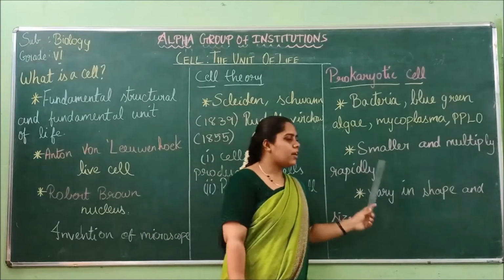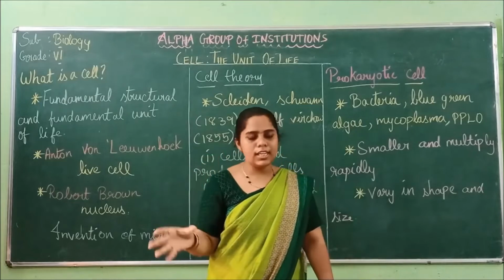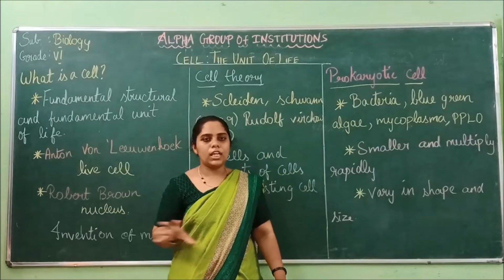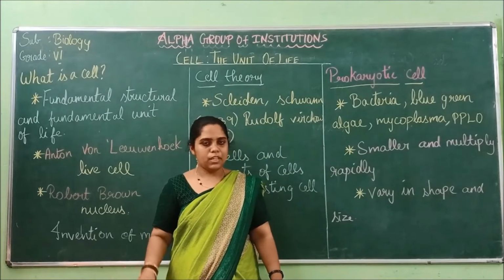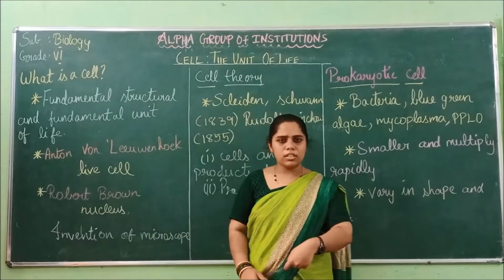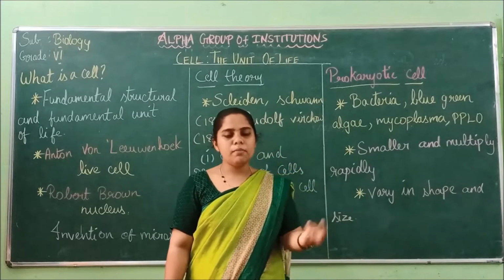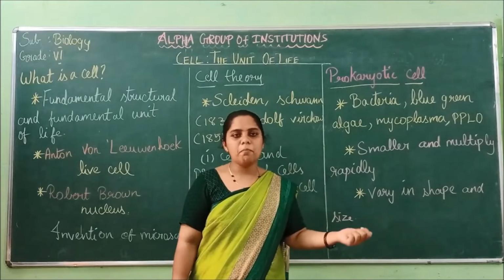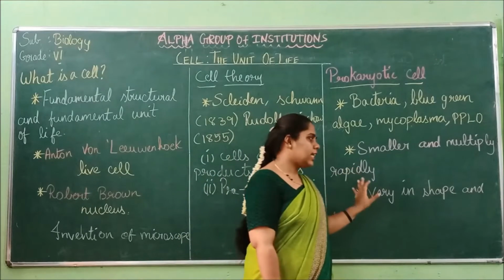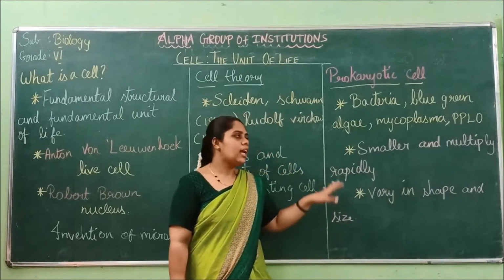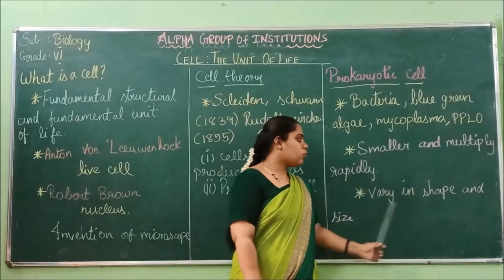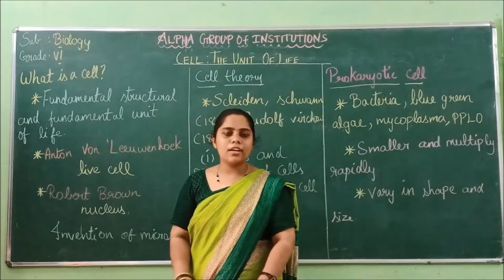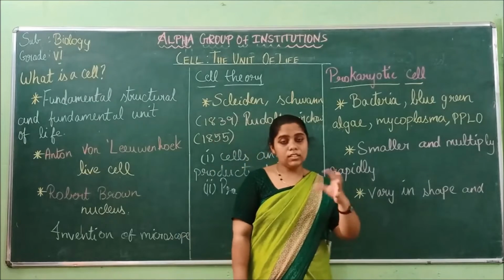So these prokaryotic cells are very small, and if you see the reproduction, it will be very fast because of the very small size. They can multiply very rapidly. So they are very small and multiply rapidly, and they vary in shape and size. Each and every prokaryotic cell varies in shape.